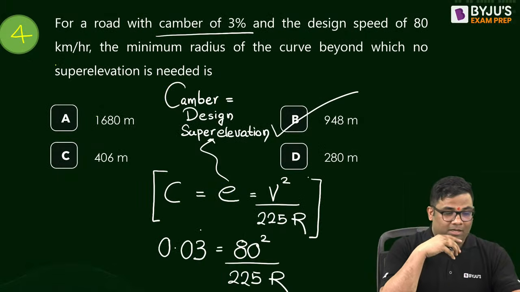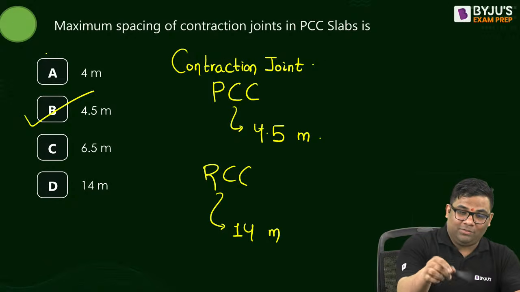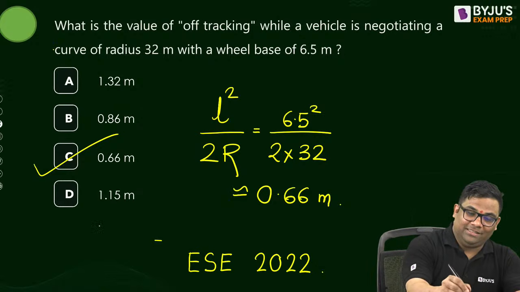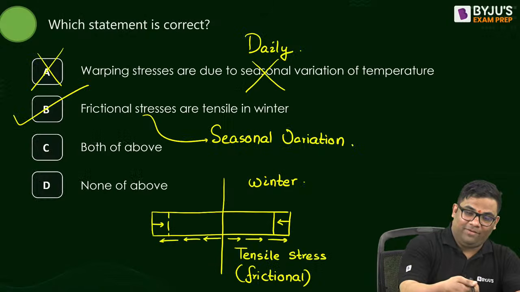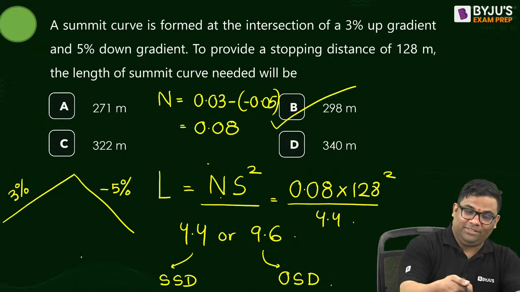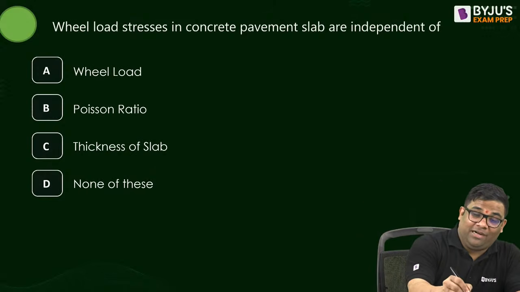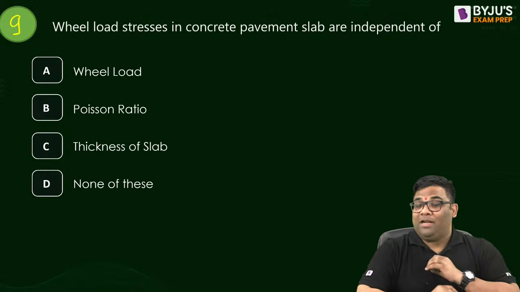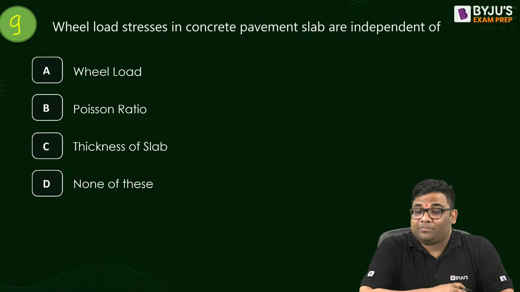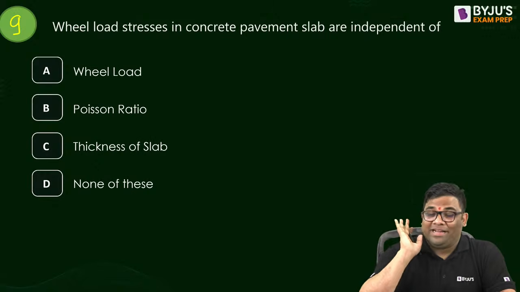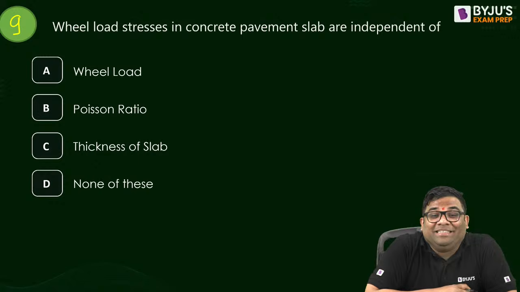Let us go to question number 8 I think. Okay, 4. This was 5. This was 6. Okay, and this was 7 and this was 8. You see, so fast we solved 8 questions, and you see they're so nicely mixed, right? Question number 9, straightforward theory question. Will load stresses in concrete slab be independent of what? Again, theoretical question.